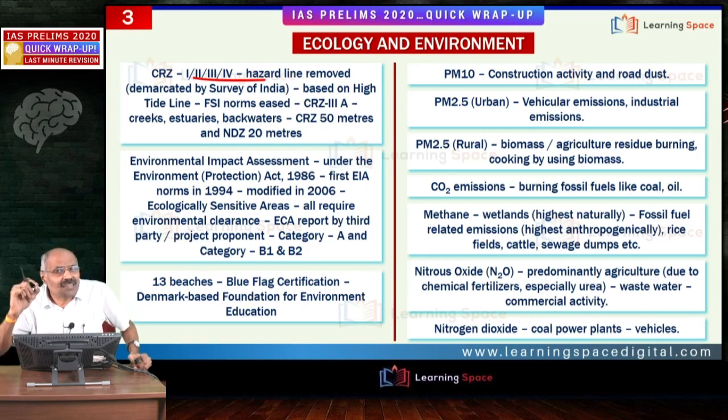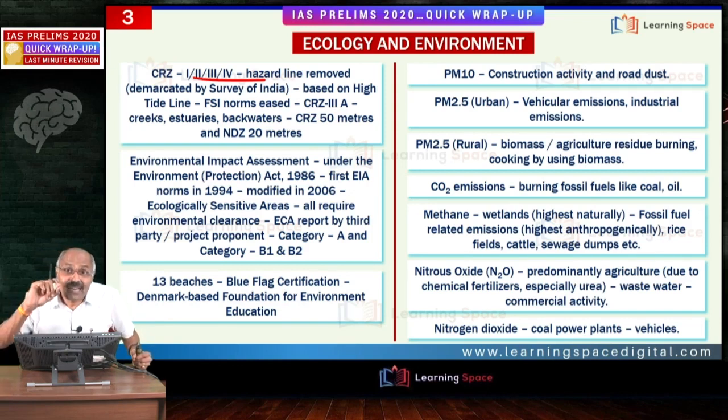Right friends? Another important aspect, please do not forget, as far as coastal regulation zone specifications are concerned. Coastal regulation zone is applicable up to 500 meters. This is the important aspect. But for backwaters and creeks, it is up to 50 meters. That means these regulations are applicable under normal circumstances up to 500 meters, and for creeks and backwaters up to 50 meters. This one please don't forget.